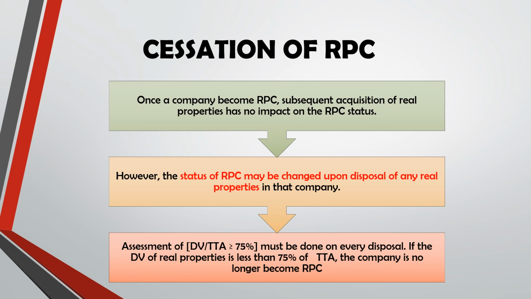But if the company dispose the real properties, then it will affect the status of RPC because it will affect the amount of the DV. Okay, so that's the reason assessment of DV over TTA to meet the 75% requirement must be done on every disposal. If during the assessment it doesn't meet the requirement of 75%, the company will be no longer become RPC.